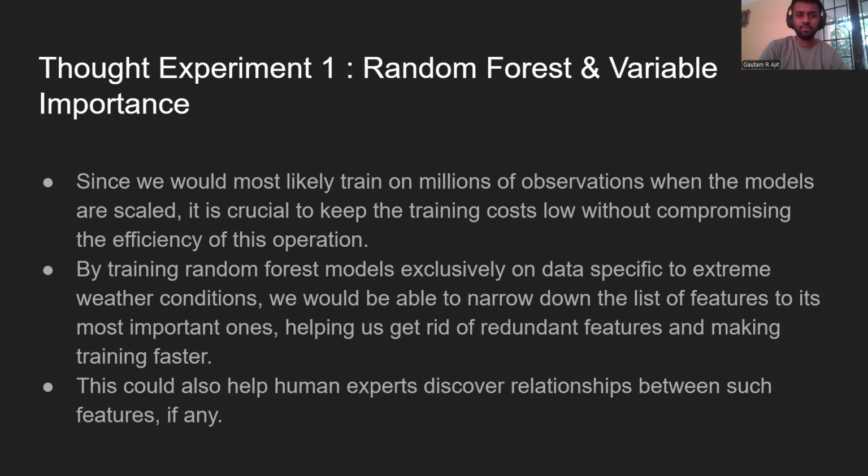So the first thought experiment deals with variable importance, and this is where random forest models come into the picture. Since we would most likely train on millions of observations when the models are scaled, it is crucial to keep the training costs low without compromising the efficiency. By training random forest models exclusively on data specific to extreme weather conditions, we would be able to narrow down the list of features to its most important ones, helping us get rid of redundant features and make training faster.